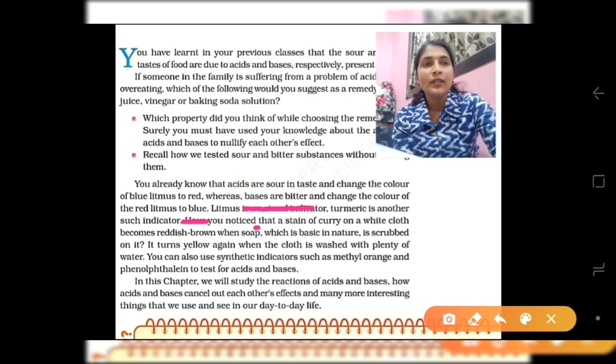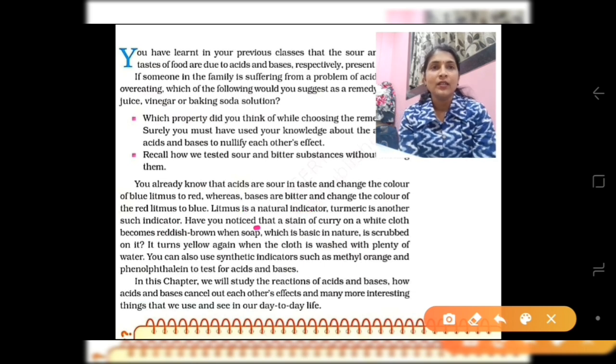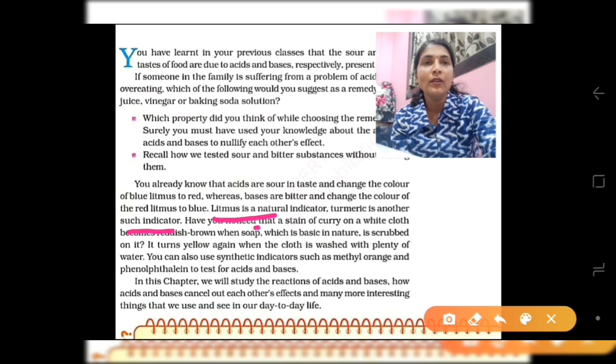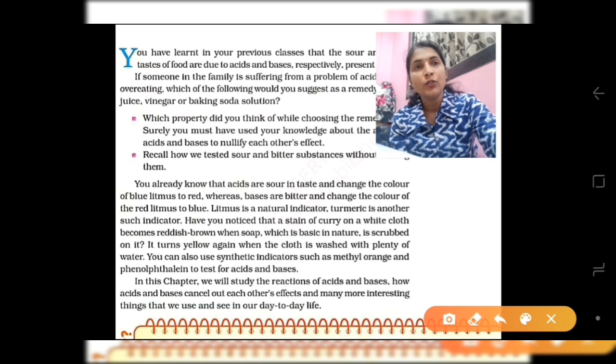Now the next point is given. Litmus is a natural indicator. Turmeric is another indicator. It is also natural. So you have learned in your previous class that there are some natural indicators and there are some synthetic indicators. So which are those?